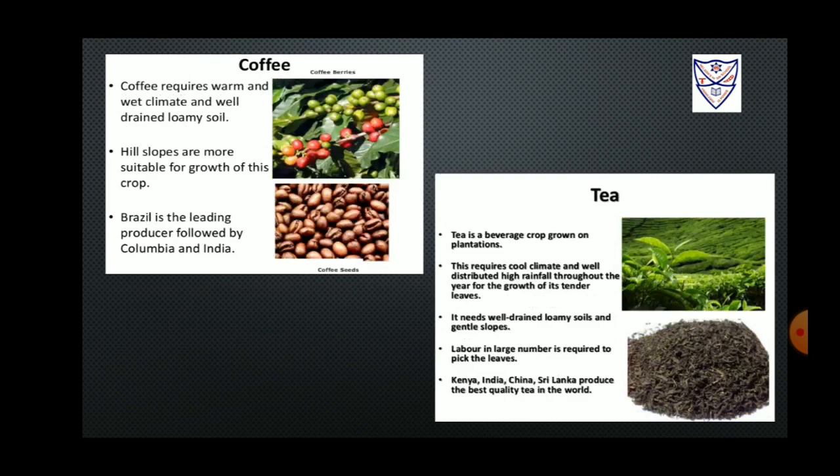Coffee. A region needs to have a wet and warm climate and loamy soil which is well drained in order to grow coffee.